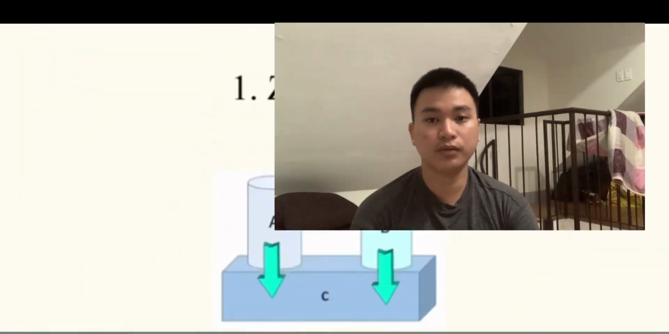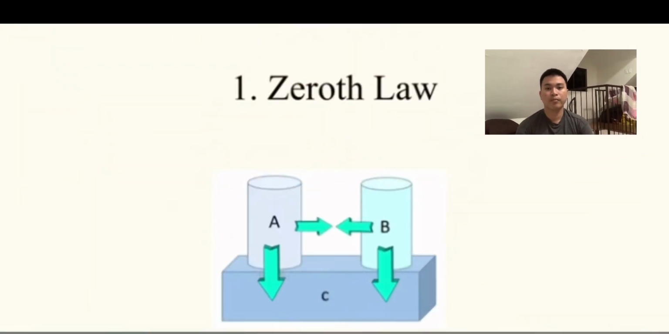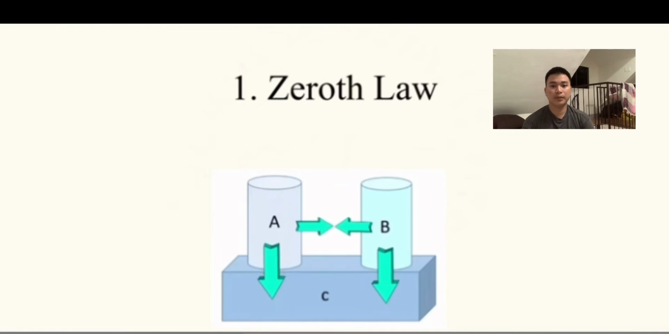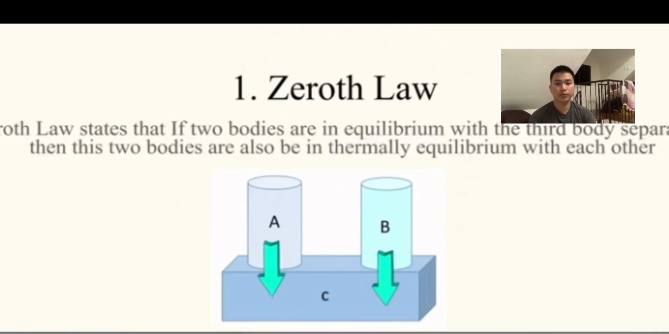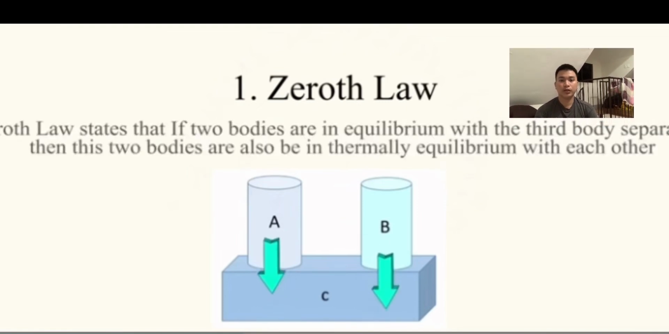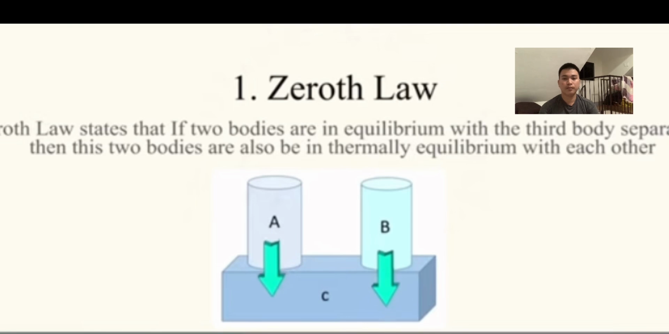First, we have the zeroth law of thermodynamics. If two thermodynamic systems are each in thermal equilibrium with a third, they are in thermal equilibrium with each other. This law establishes the concept of temperature. If two objects are separately found to be at the same temperature as a third object, they must be the same temperature as each other. It's a foundational concept that allows consistent temperature measurements.